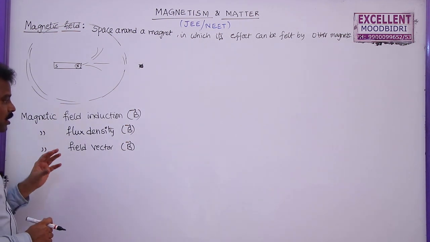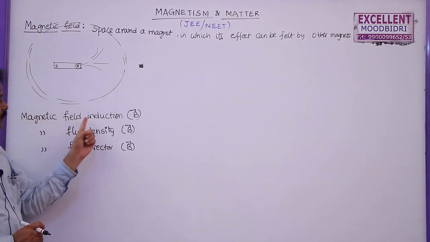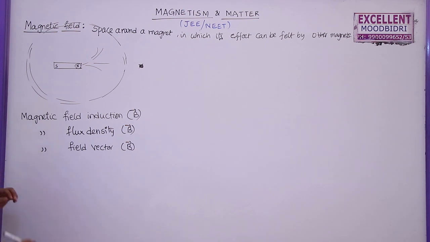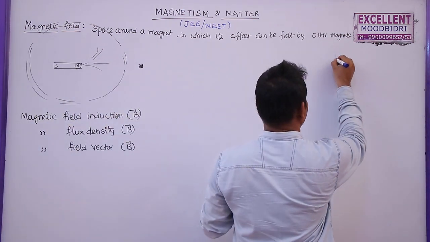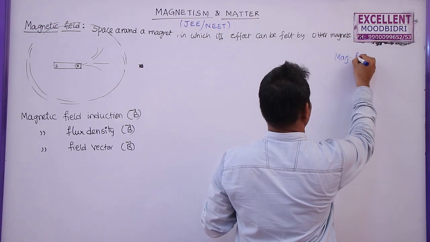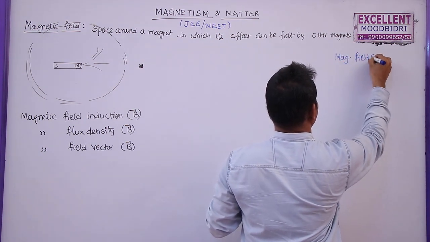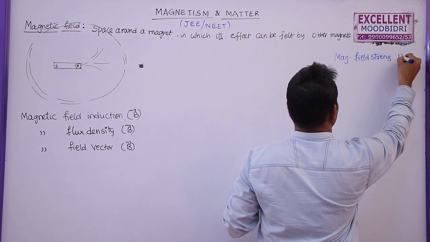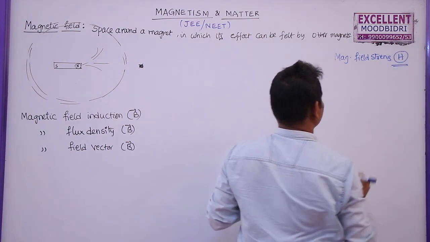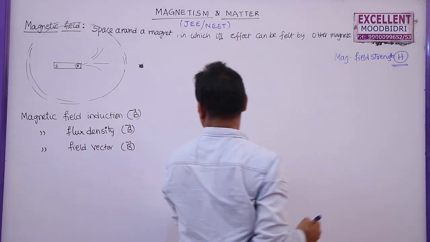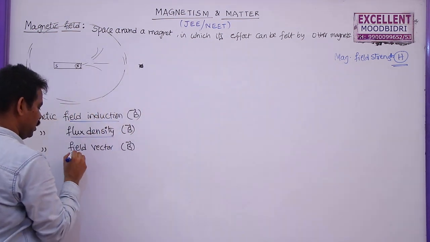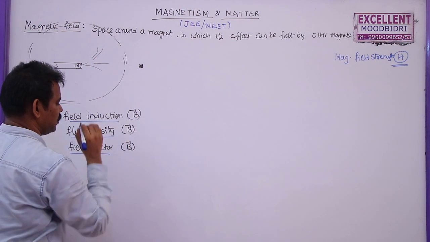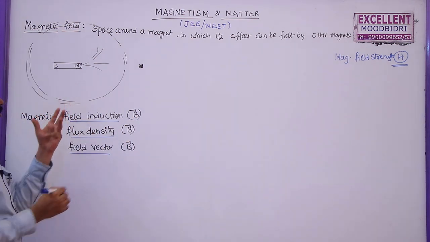But remember students, never call this magnetic field strength. The magnetic field strength is different, which is denoted by the letter H. We will discuss this magnetic field strength H later. So this is magnetic field strength, but this is magnetic field induction or magnetic flux density or magnetic field vector, generally B bar.